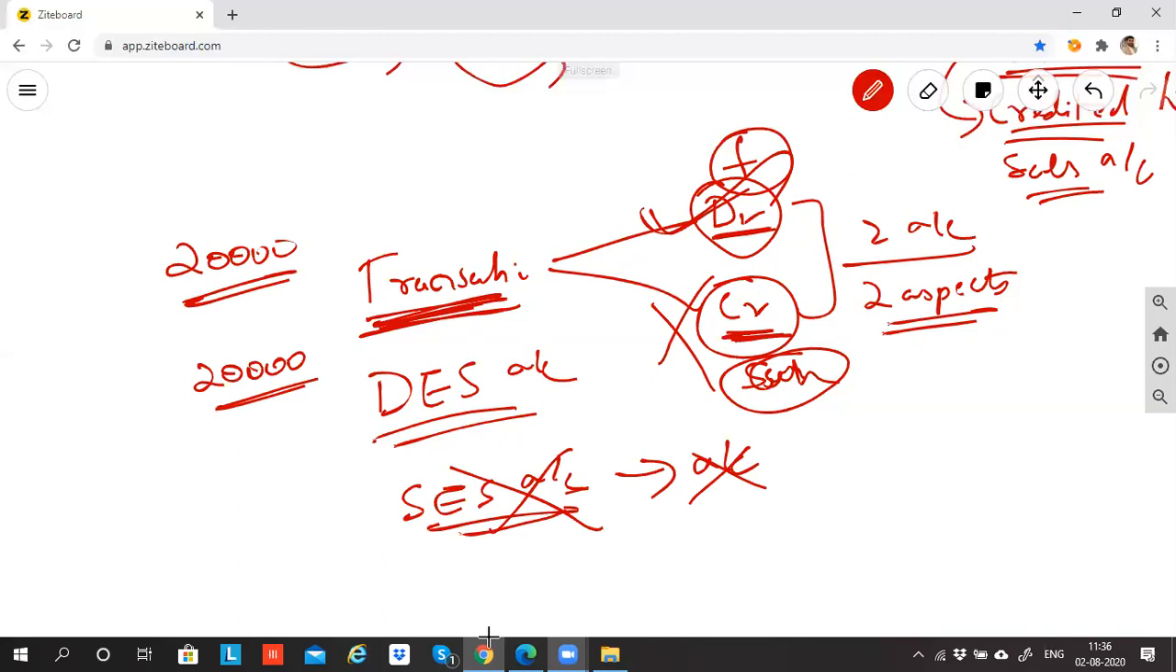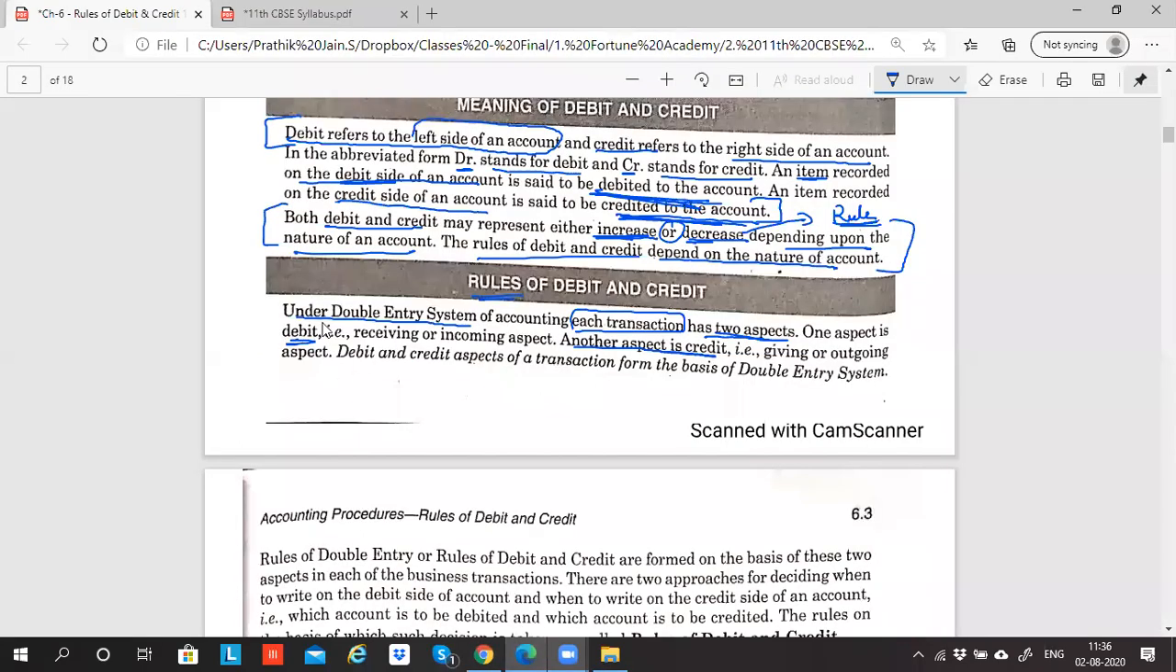So if you record both debit and credit, it is called the double entry system of accounting. Under the double entry system, each and every transaction has two aspects. One aspect is debit, another aspect is credit. Receiving or incoming, we'll understand this when we do the rules. The debit and credit aspects of a transaction form the basis of the double entry system. So double entry system means you have to record both debit and credit. If you record only one debit and forget credit, or record credit and forget debit, then it is called the single entry system, which is not allowed.